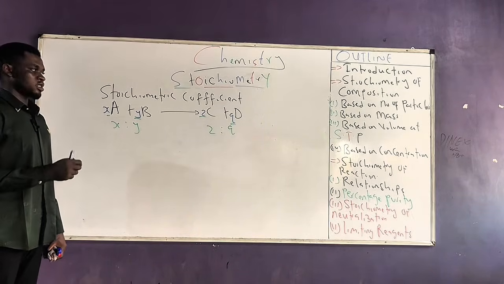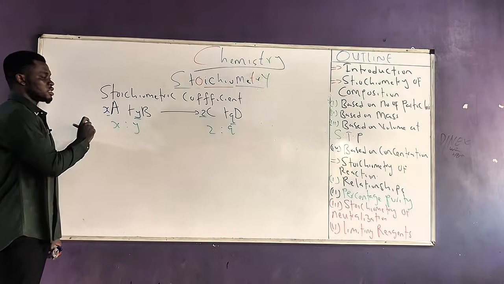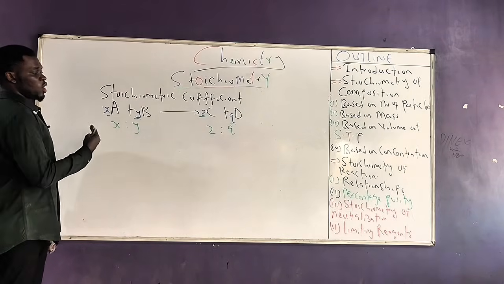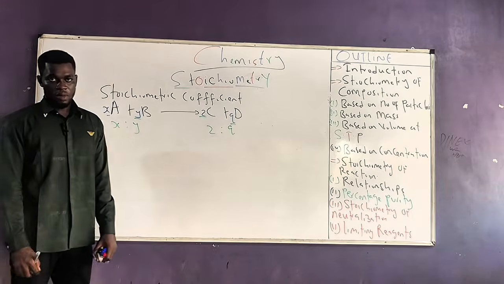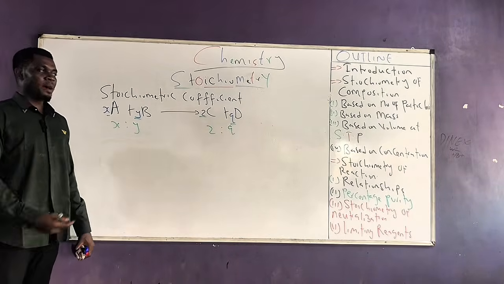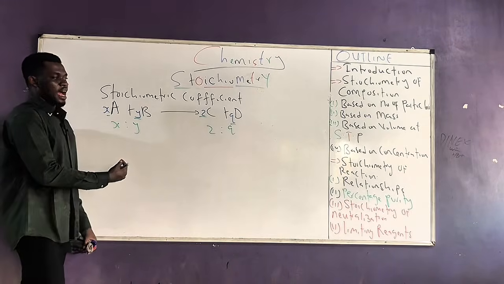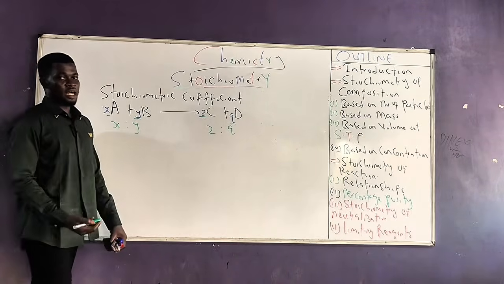So the first thing we said was that the stoichiometric coefficient gives us an idea of the ratio at which reactants react and the ratio at which products are formed. But also, it gives us an idea of the amount of the reactants that react and the amount of the products that are formed.